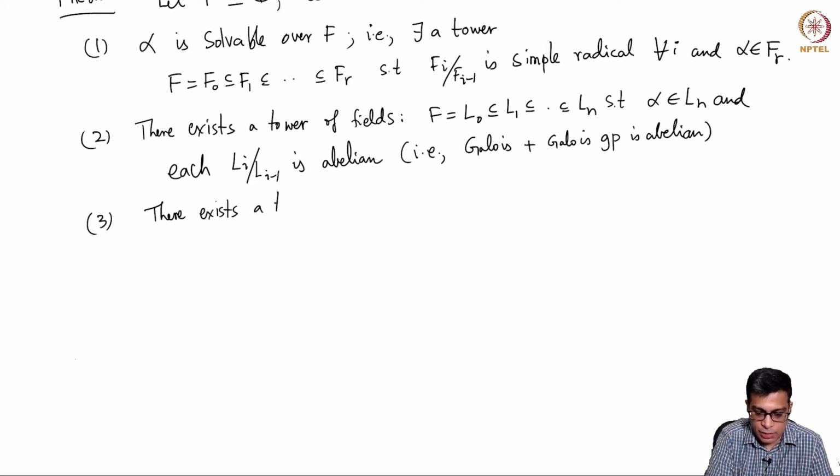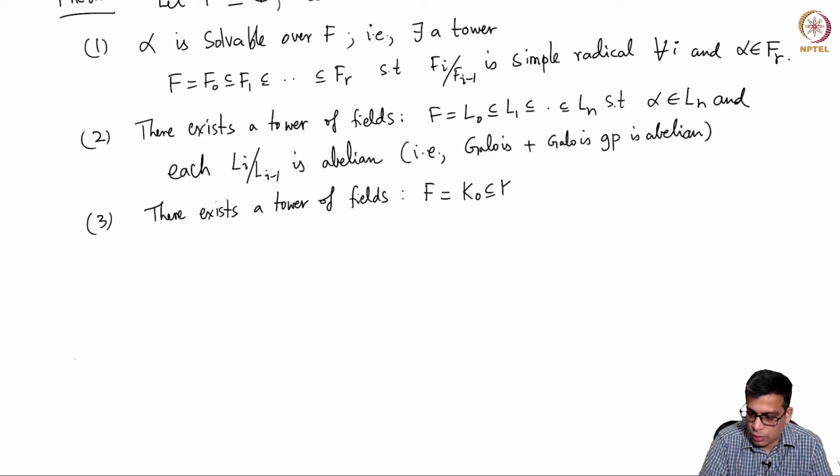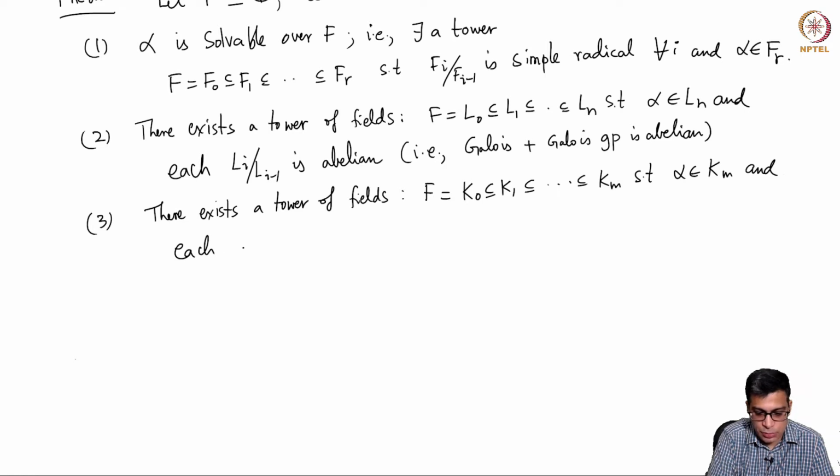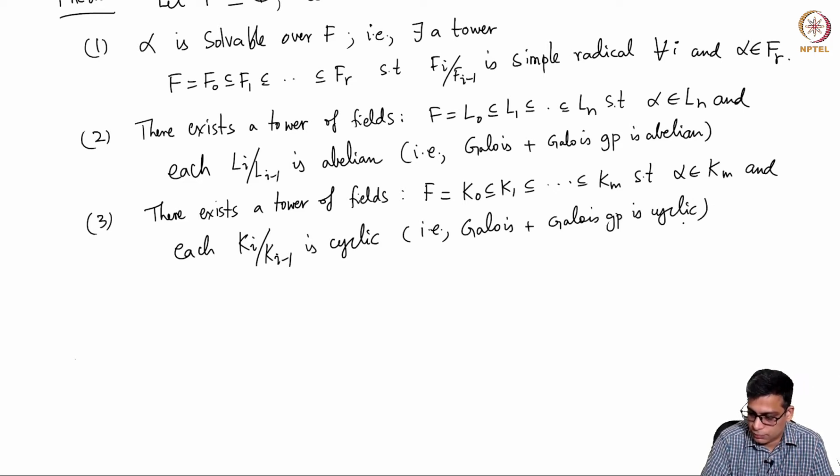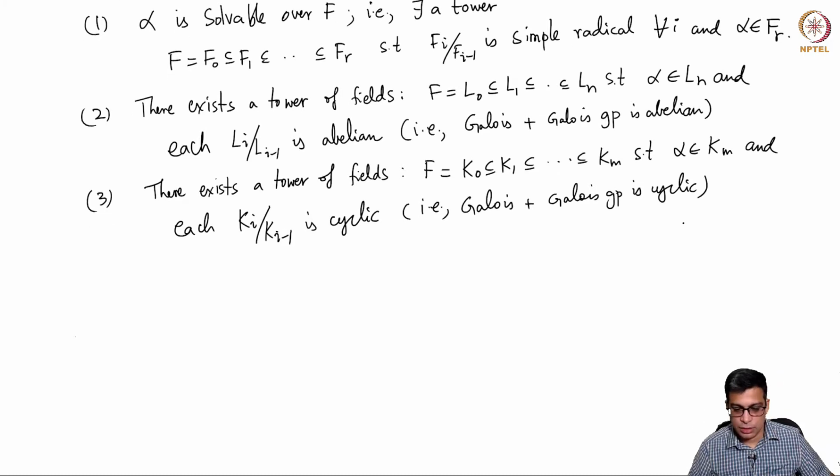There exists a tower of fields, let's say again starting with F, K0, K1 all the way up to Km, such that of course alpha is in the last one and each Ki over Ki minus 1 is cyclic, which is to say Galois plus Galois group is cyclic. Okay, so those are the three statements.